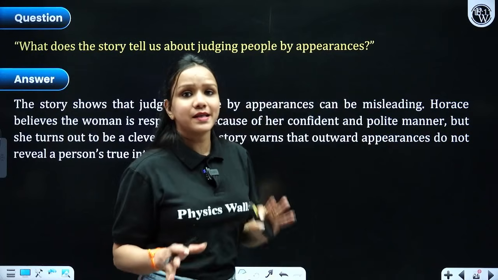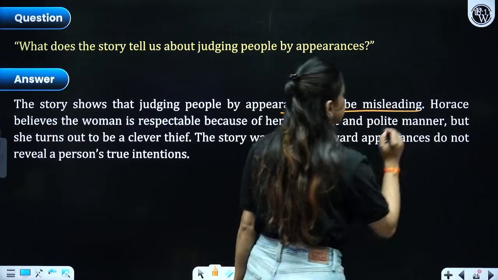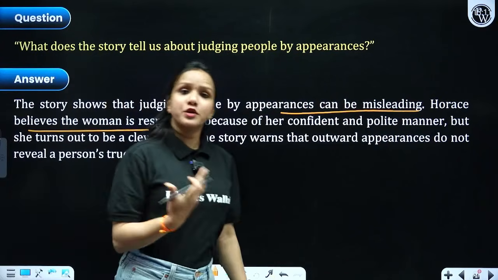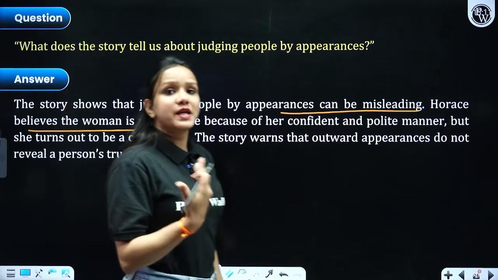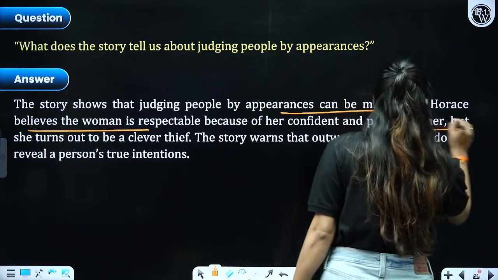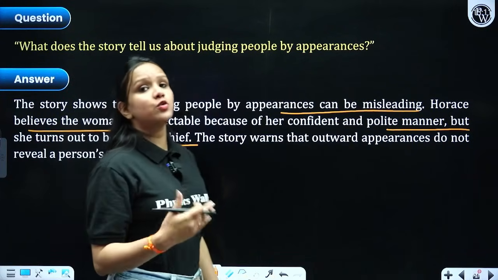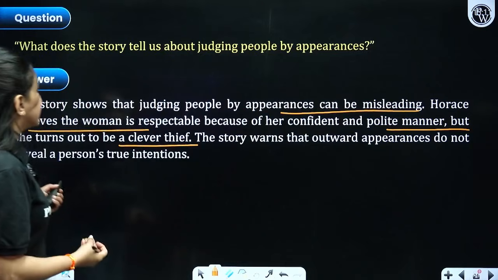This is quite evident in case of Horace Danby as well. We clearly come to know that appearances can be misleading. Horace Danby believes the woman who claimed herself to be the owner of the house, right? So he was suspicious, although still could not recognize her properly, right? But she turns out to be a very clever thief who had outsmarted, who had befooled Horace Danby just because she was smarter than him, right?